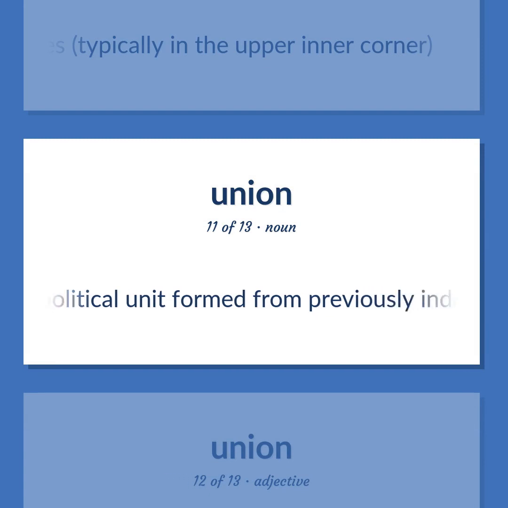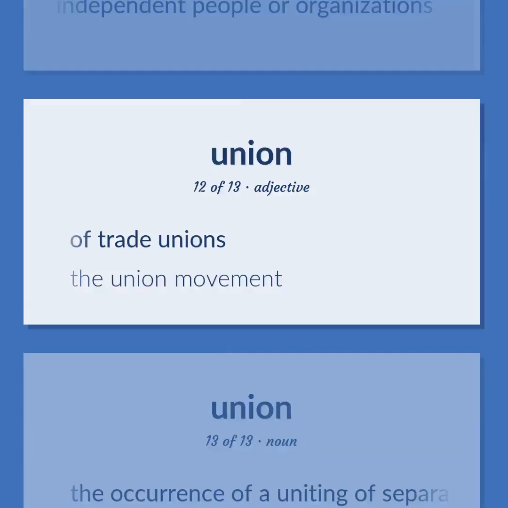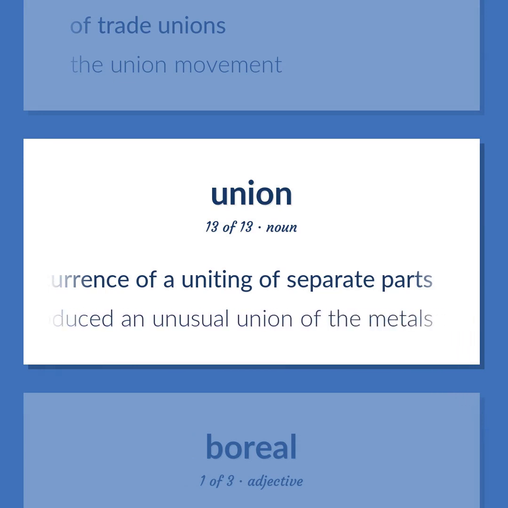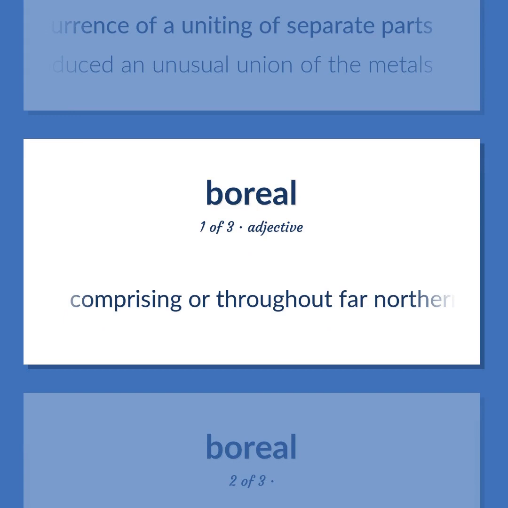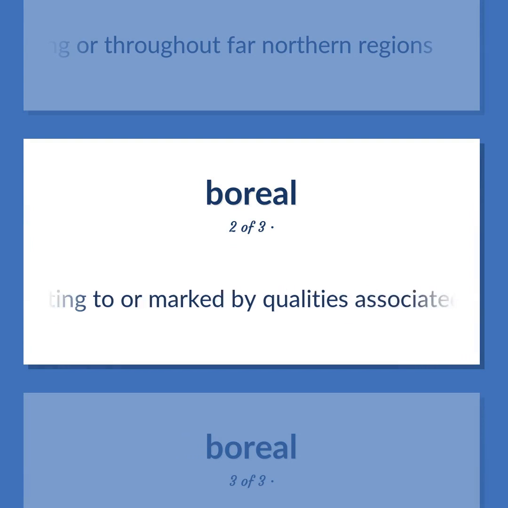A political unit formed from previously independent people or organizations. Of trade unions. The union movement. The occurrence of a uniting of separate parts. Lightning produced an unusual union of the metals. Comprising or throughout far northern regions. Relating to or marked by qualities associated with the north wind.